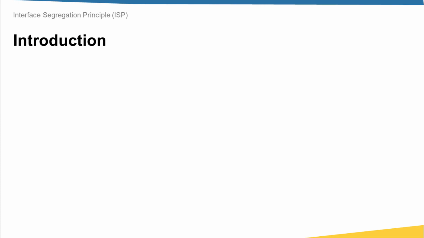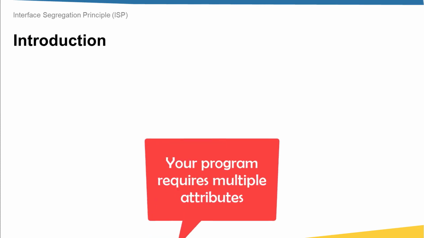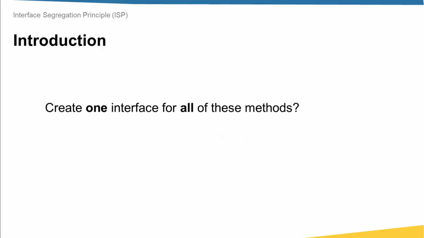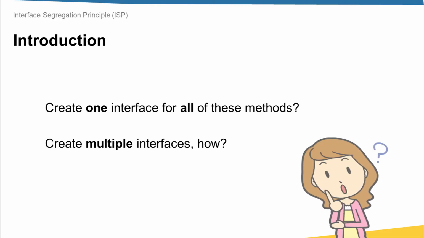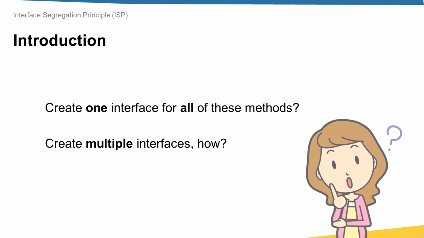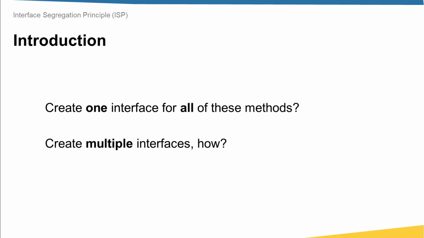In the beginning, let me ask you the following question. Assume that your program requires multiple abstract methods. In this case, should you create one interface for all of these methods, or do you have to create multiple interfaces? And if you proceed with the second option, how many interfaces do you have to create, and how should you group all of these abstract methods under these interfaces? To answer this question, join me in this lecture.